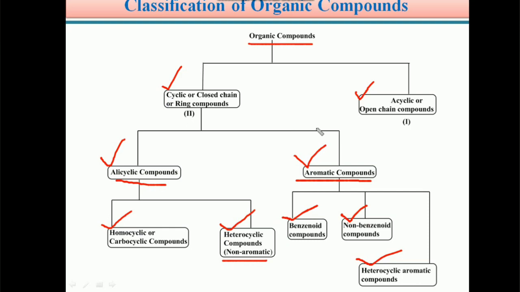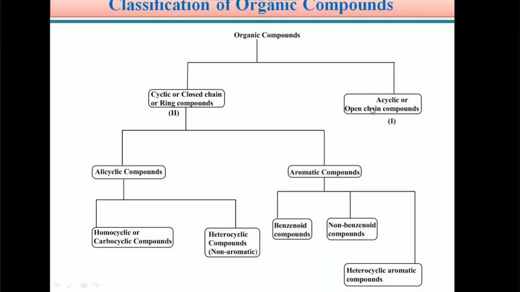What are acyclic, cyclic, alicyclic, aromatic, benzenoid, non-benzenoid, heterocyclic non-aromatic and heterocyclic aromatic compounds, we can discuss in detail one by one.